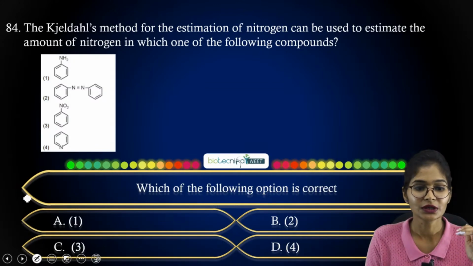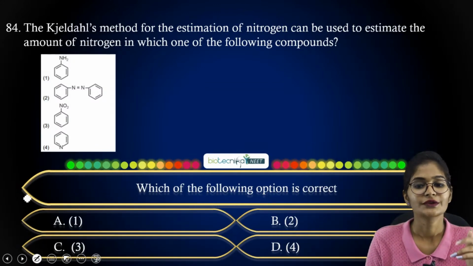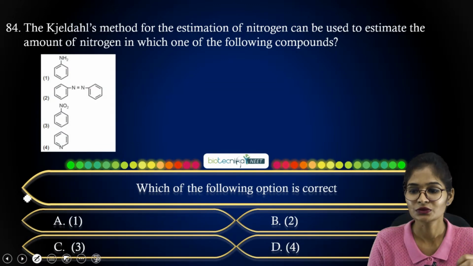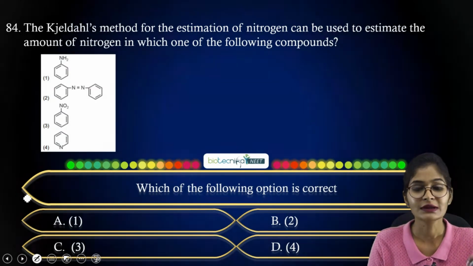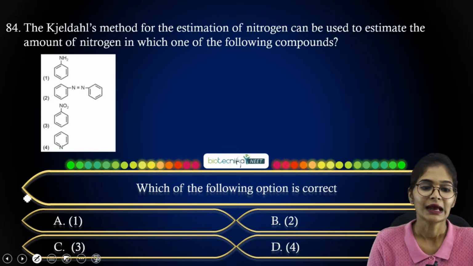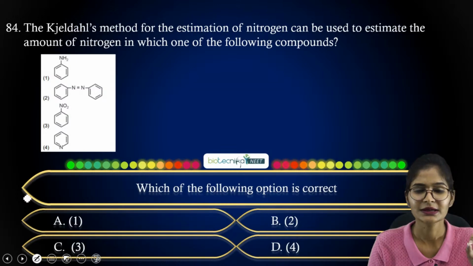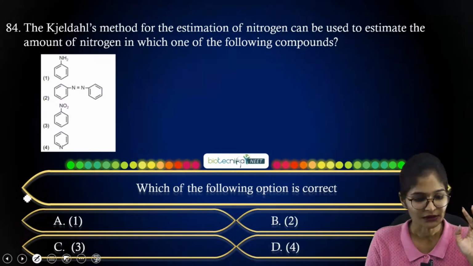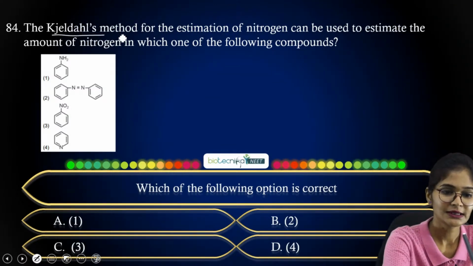Now coming to the question: Zelda's method for the estimation of nitrogen can be used to estimate the amount of nitrogen in which one of the following compounds. So 4 options they have given: aniline, a diazotized product, NO2 that is nitrobenzene, and at last pyridine. So one case we have with respect to your Zelda's method.